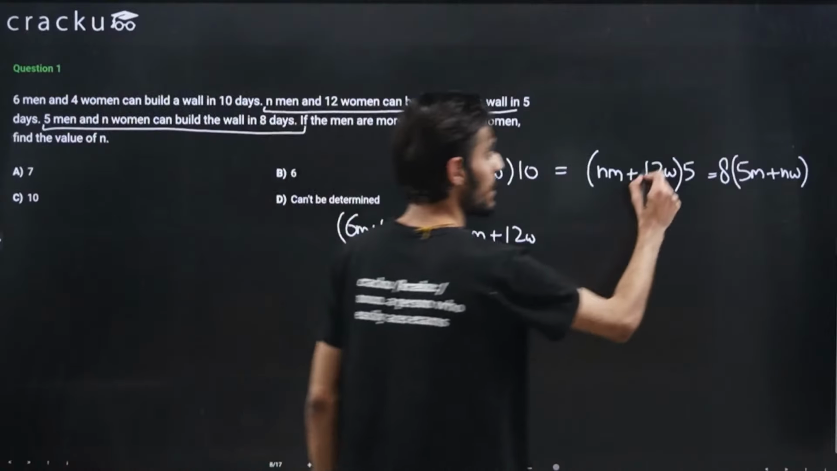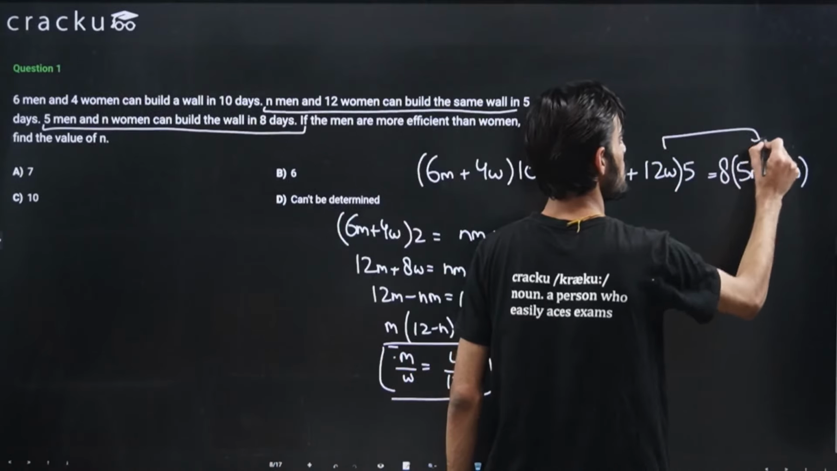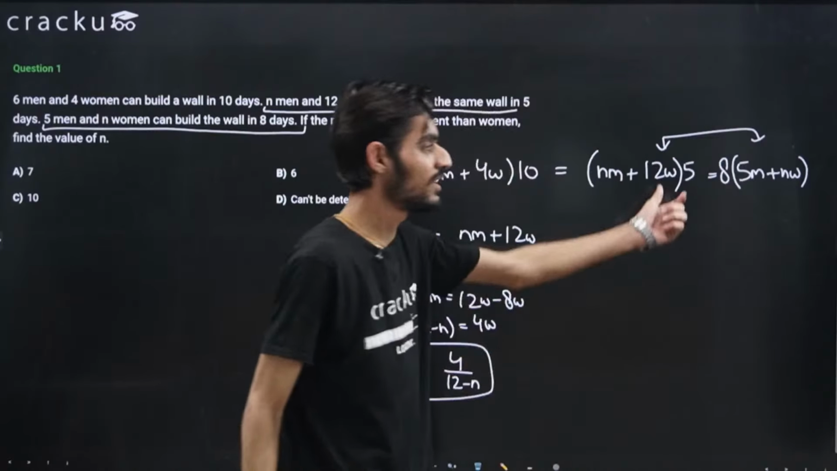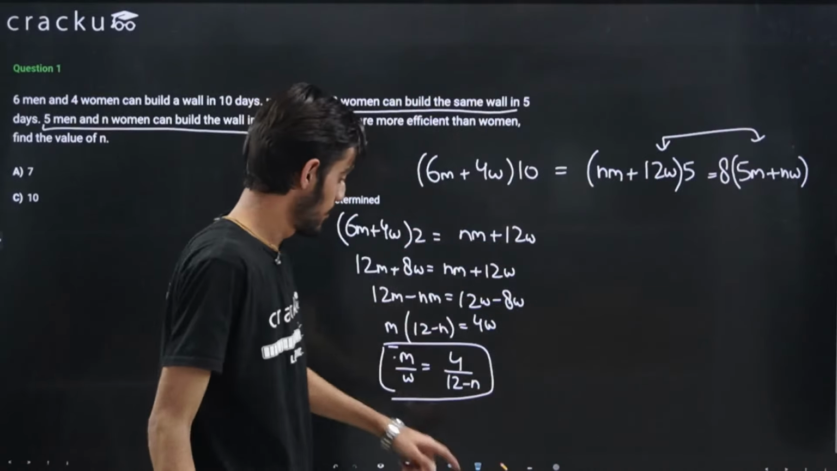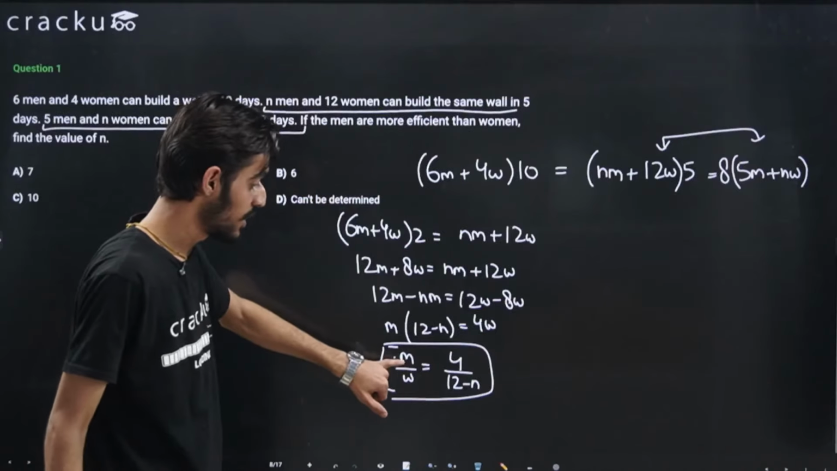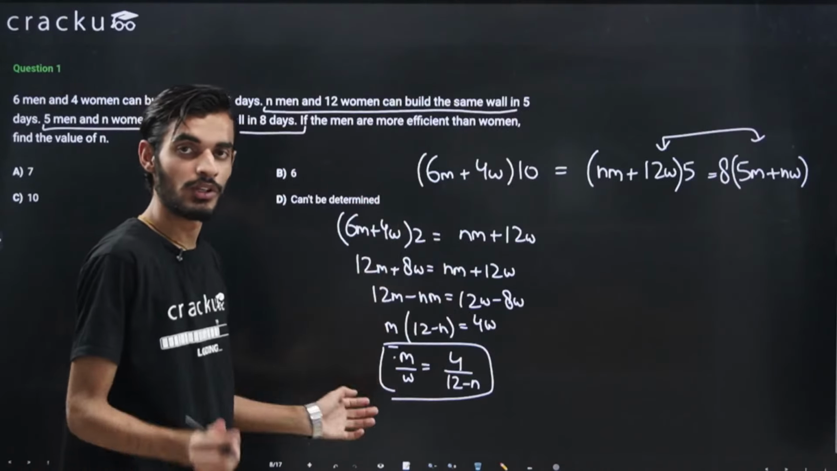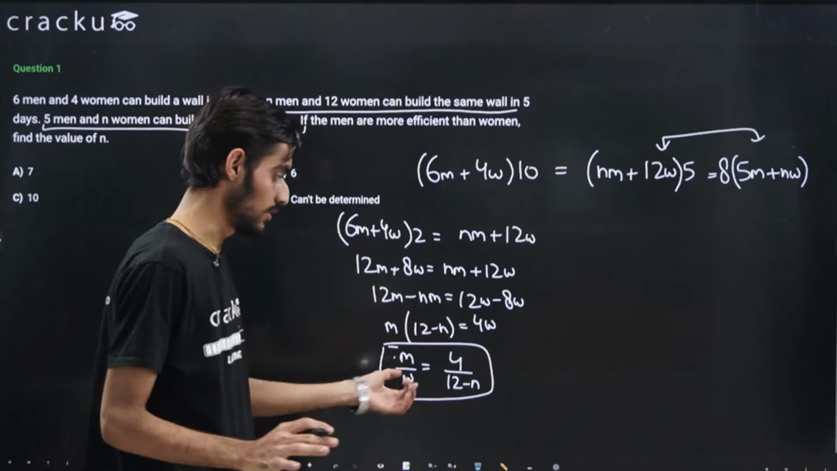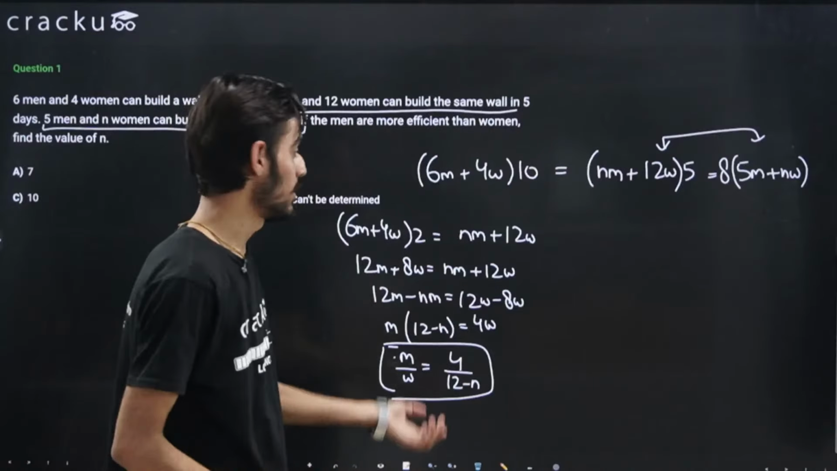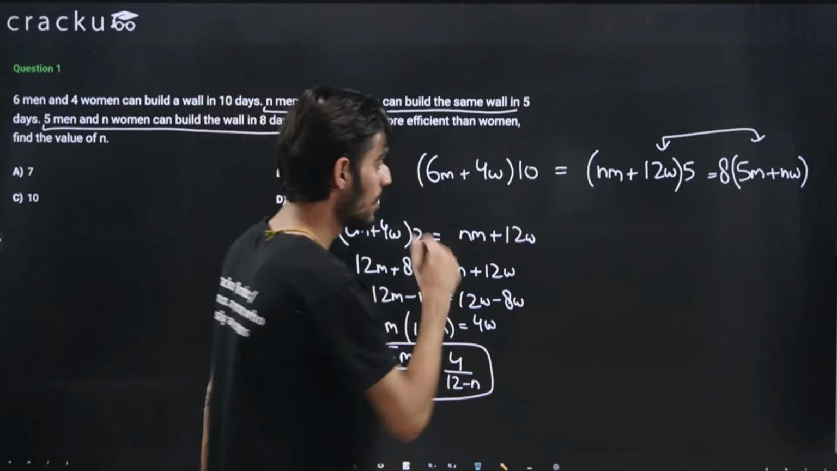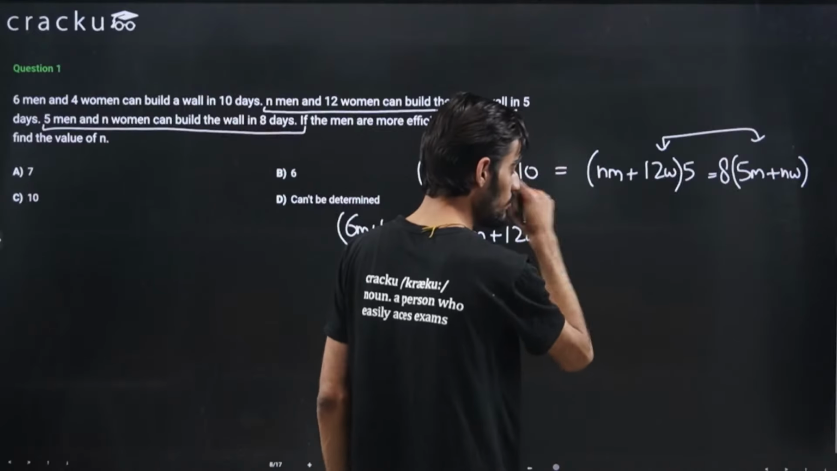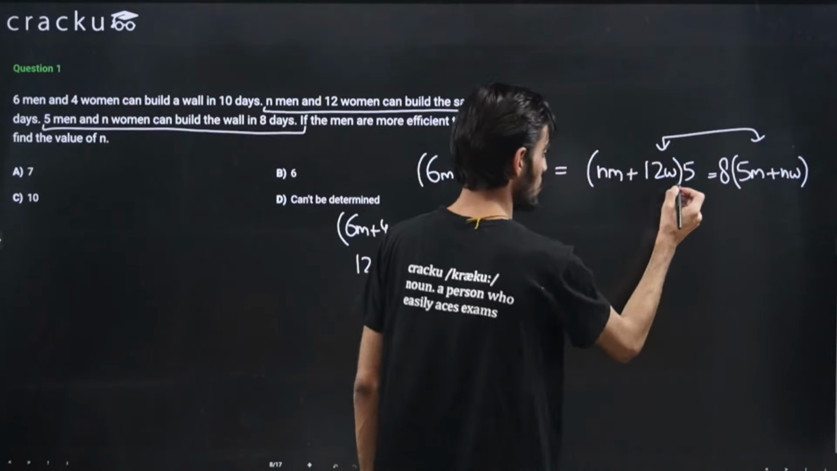So likewise, I can use the second and third condition also. Using the second and third condition, from there also I can get one ratio of men and women efficiency, and with the two ratios that I'll get, I'll equate them and we'll be able to figure out the value of n. Okay, so using these two equations, what we'll get here is,